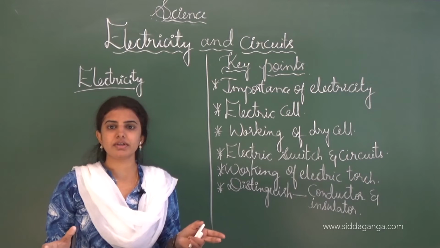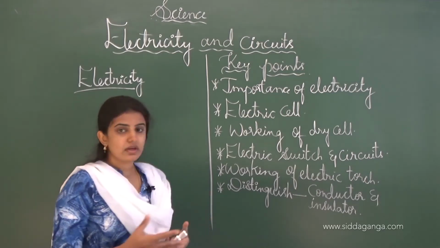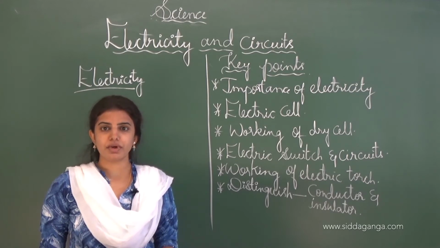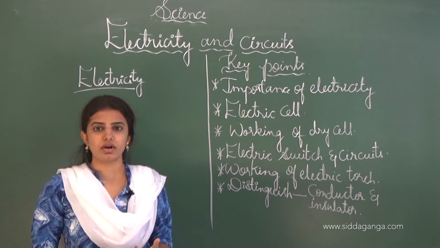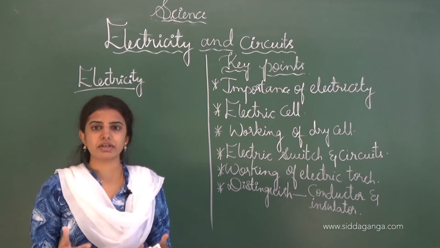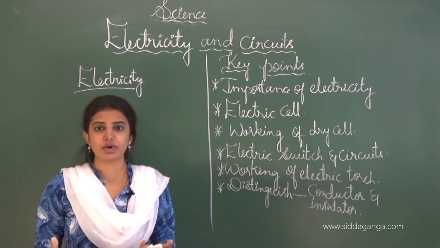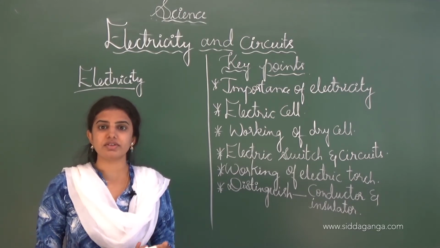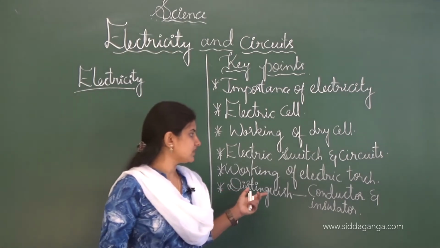A circuit is nothing but a complete setup of instruments which helps the instruments to work, or the glowing of the bulb to take place. Different types of components like the bulb and the switch will be used to make a complete electric circuit.